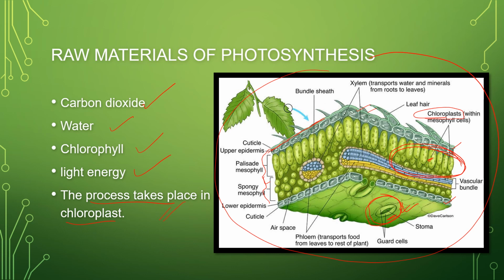So these are the chloroplasts. Now we will be learning about the structure of the chloroplasts, how they look, and where the different parts of photosynthesis take place, that is the light reaction as well as the dark reaction. So let us now see the raw materials in detail.